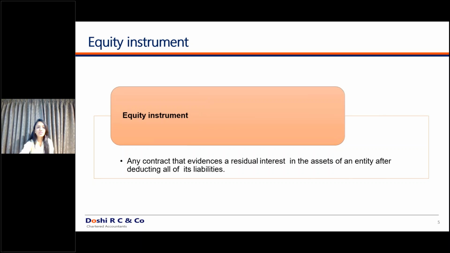So let's go to the equity instrument. Equity instrument is nothing but a residuary interest in the assets or liabilities of the entity. So residuary interest in the net assets of the entity. This is appearing very simple. What is the complex part of this definition? For example, today I'm going to issue certain shares which are mandatorily convertible.